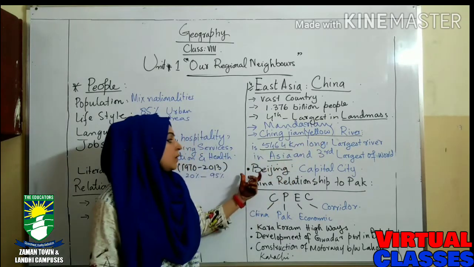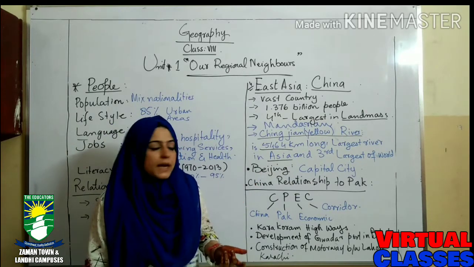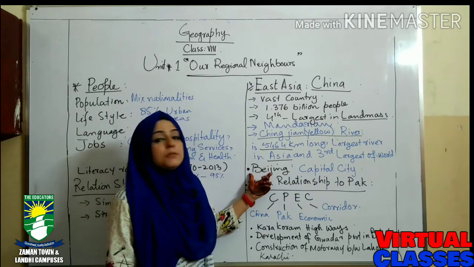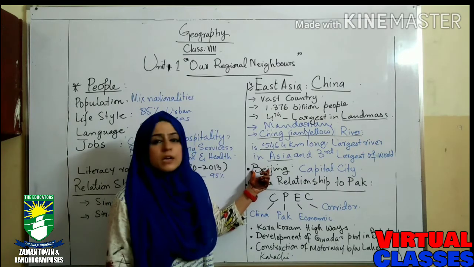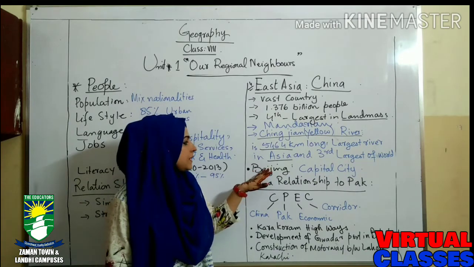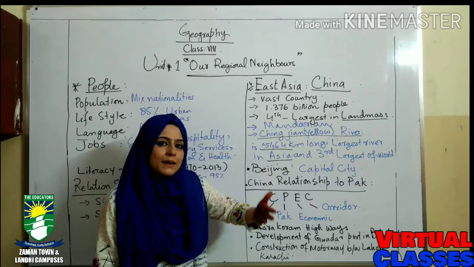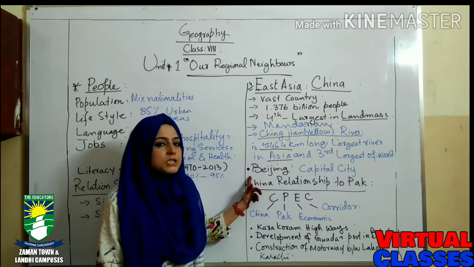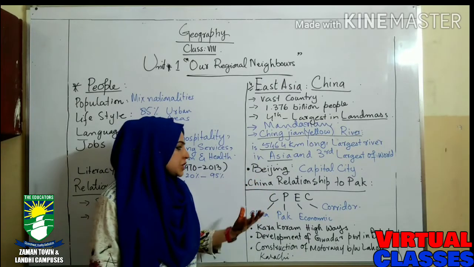Okay. Now, what is the capital of China? The capital of China is Beijing. Shanghai is also an advanced, developed city, but the capital is Beijing. Okay, relationship